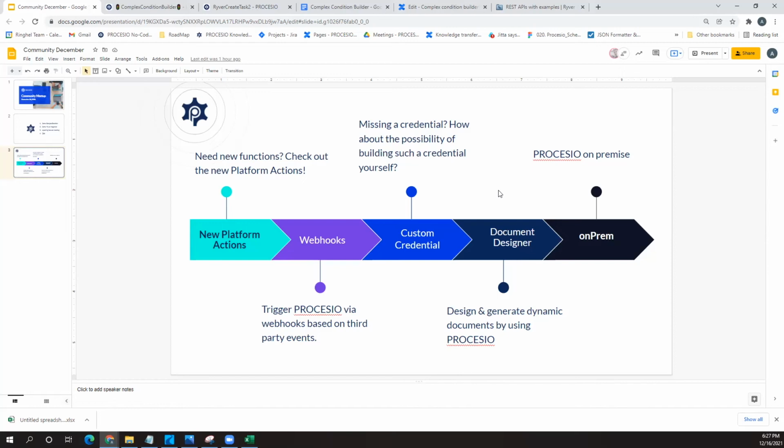So probably we will give a lot of freedom, as you mentioned, to our customers in order to build any functionality they are missing on their own and upload it in PROCESIO, ready to use for their company. Actually, to adapt PROCESIO to their context.